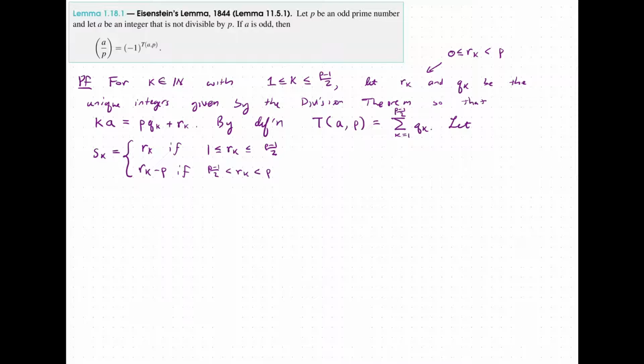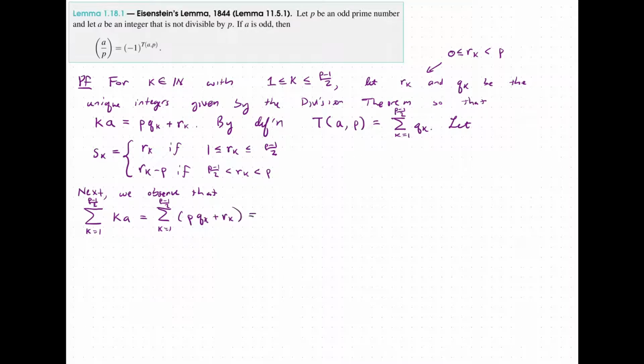And now what we are going to do is sum all the ka's from 1 through p minus 1 over 2. So we're doing the sum from k equals 1 to p minus 1 over 2 of k times a, but this is just going to be the sum from k equals 1 to p minus 1 over 2 of p q sub k plus r sub k.